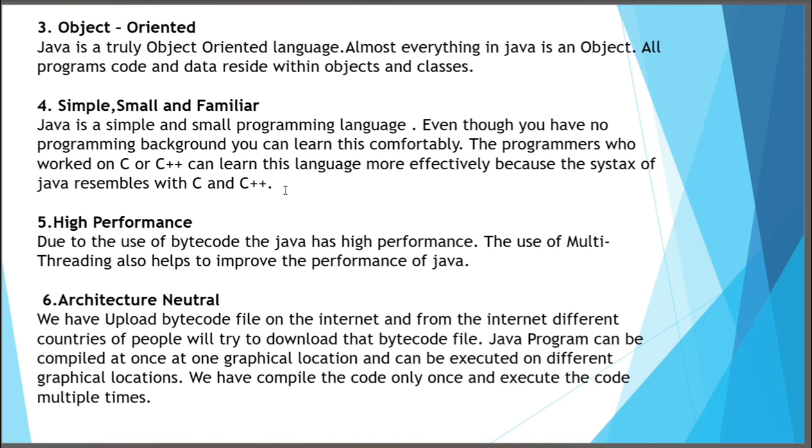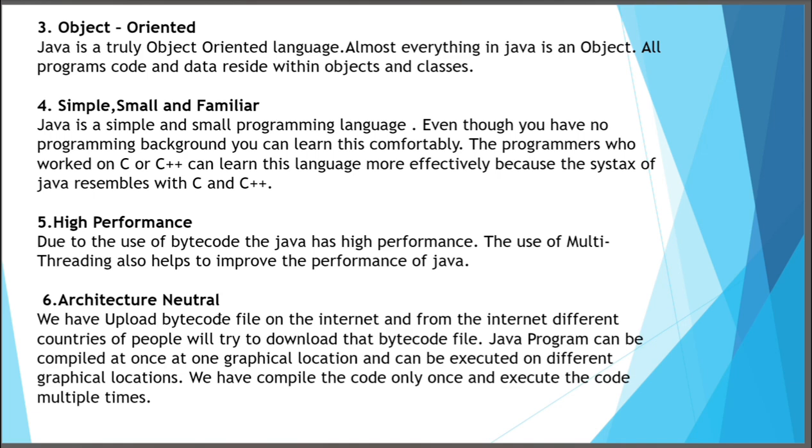If any person doesn't know a programming language, that person can easily learn a language like Java. If anyone knows C or C++, they can learn Java programs effectively and easily. Next, high performance. Due to the use of bytecode, Java has high performance. The use of multi-threading also helps to improve the performance of Java.